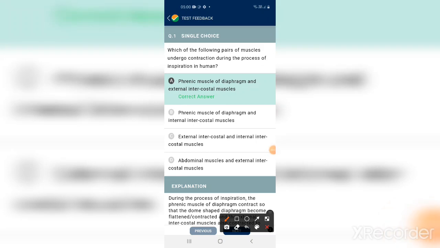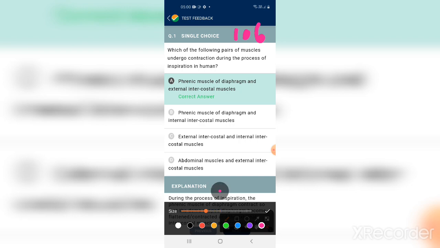This is the NTA paper number 106. Which of the following pairs of this bit is from breathing and exchange of gases?